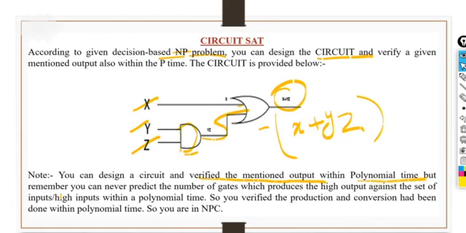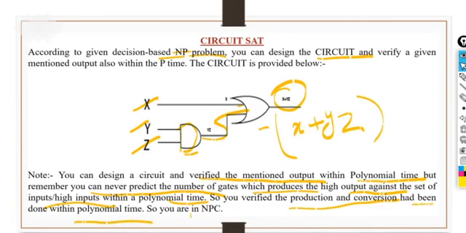We know that, but remember you can never predict the number of gates which produce the high output against the set of inputs within polynomial time. So you verify the production and conversion within polynomial time.